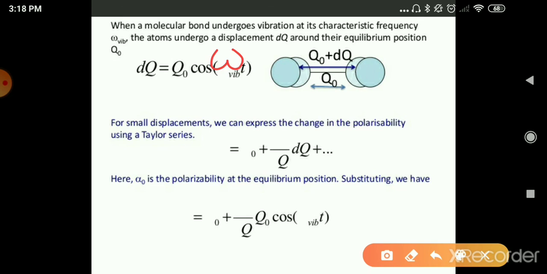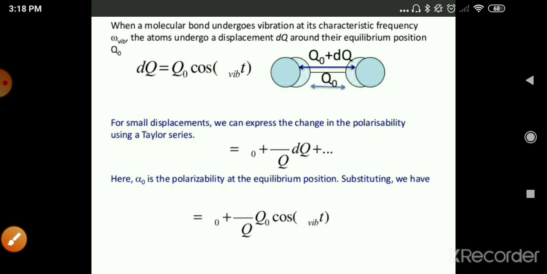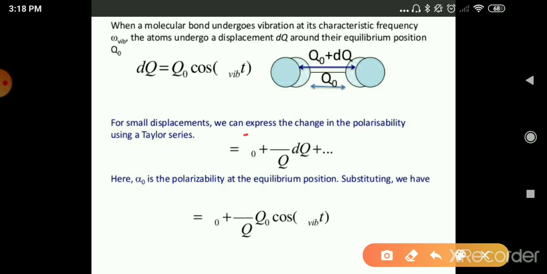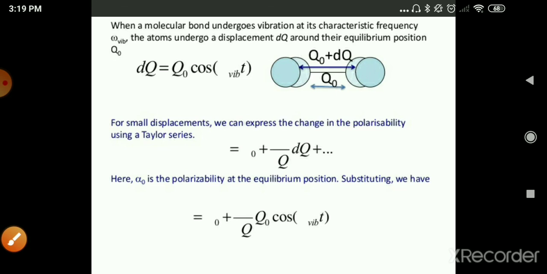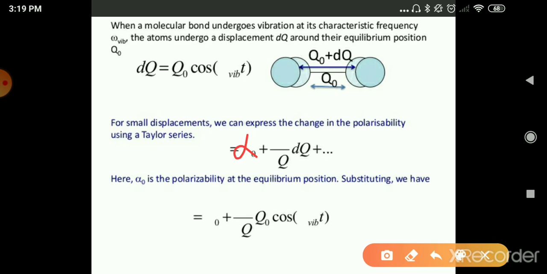We will get alpha is equal to alpha naught plus d alpha by dq times dq, and here alpha is equal to alpha naught plus d alpha by dq times q naught cos